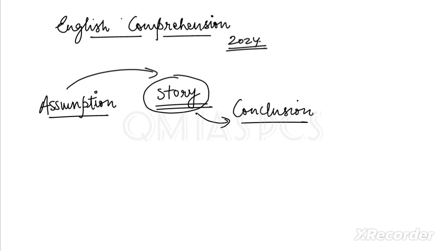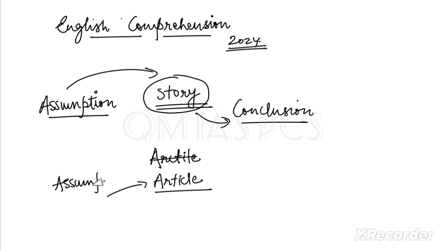So in comprehension it will follow the same thing, right? There will be some article, but the article must be based on some assumption, and finally there will be some conclusion of that article.